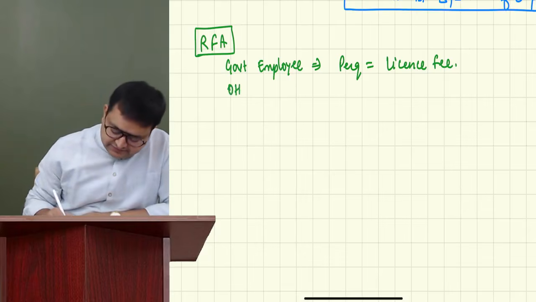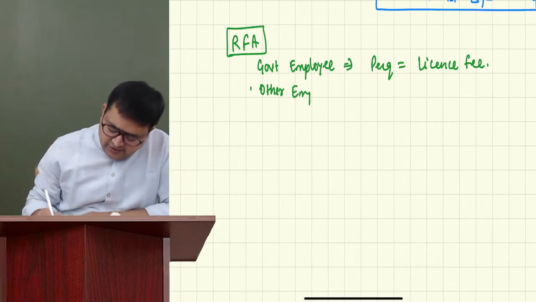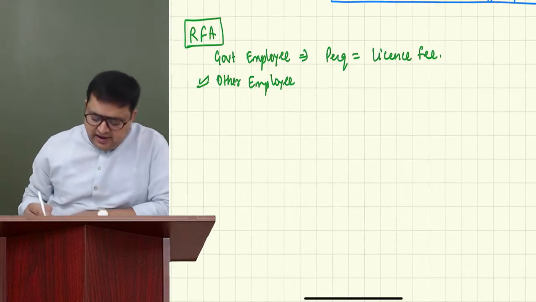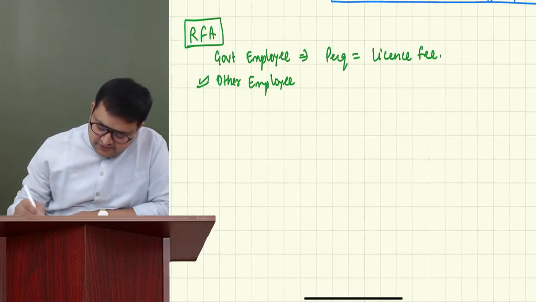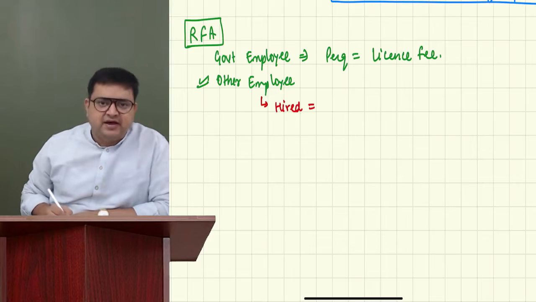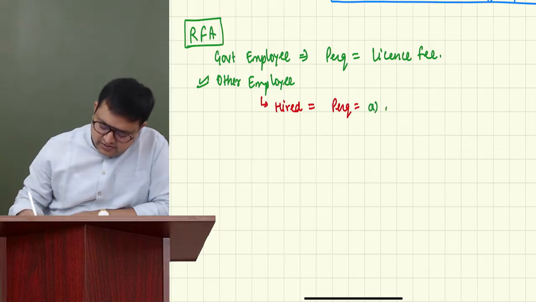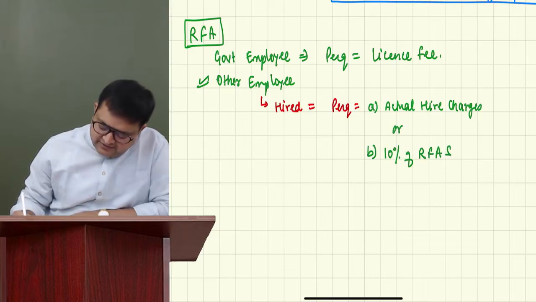For other employees, and generally you will get for other employees, if it is hired, then the perquisite is equal to A, actual hire charges, or B, 10% of rent-free accommodation salary.